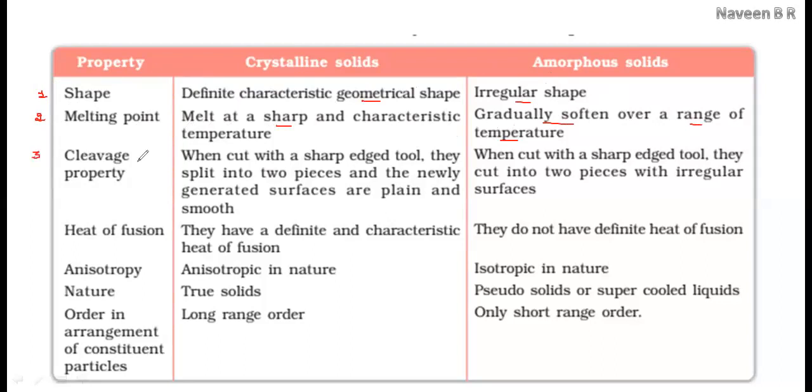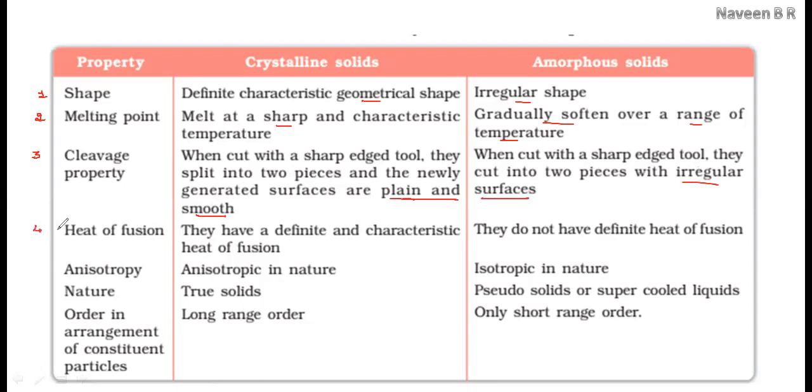If we consider cutting with a sharp-edged tool, crystalline solids always form new surfaces which are plain and smooth, whereas amorphous solids form irregular surfaces.